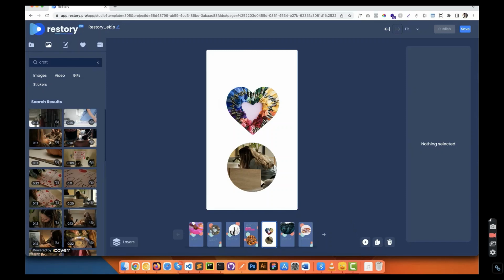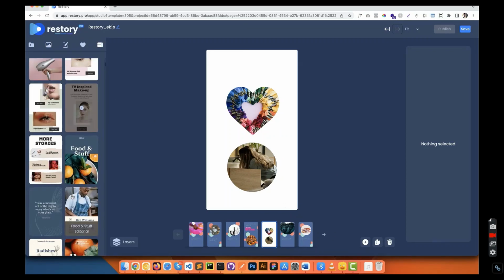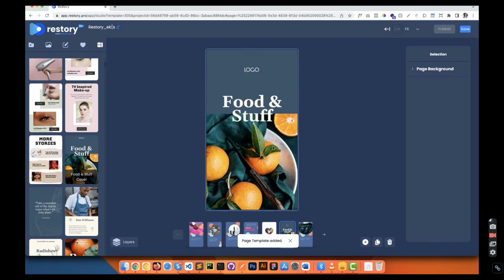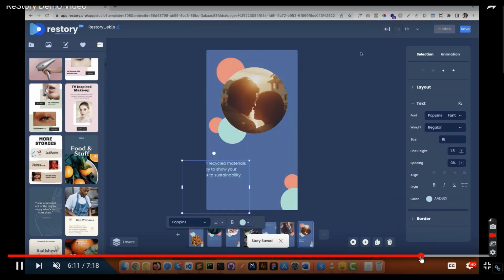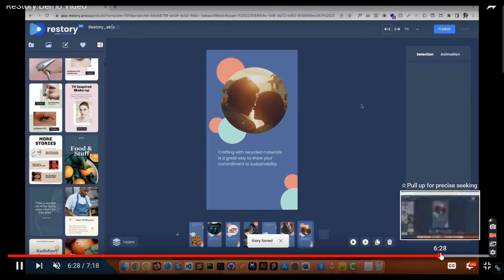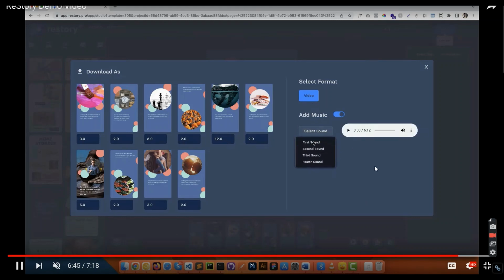So that's it, right? You can always use the shapes, and it's all about learning the tool, the software, and animations and everything. So you can do a lot of things. You can see again here, nice backgrounds, nice wallpapers, and then eventually you can save, and then you can publish your work, and you can download the video, or you can share directly on social media, I guess. So there you go. And in the end, you have to publish and render. Okay, if you want, you can add some background music as well.